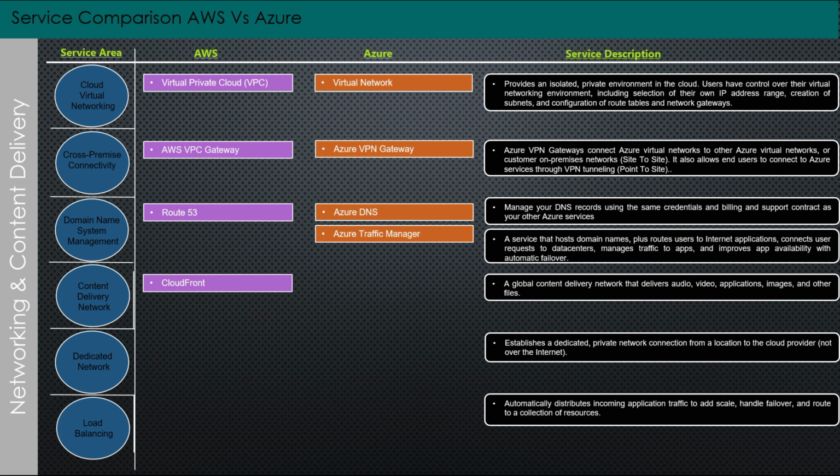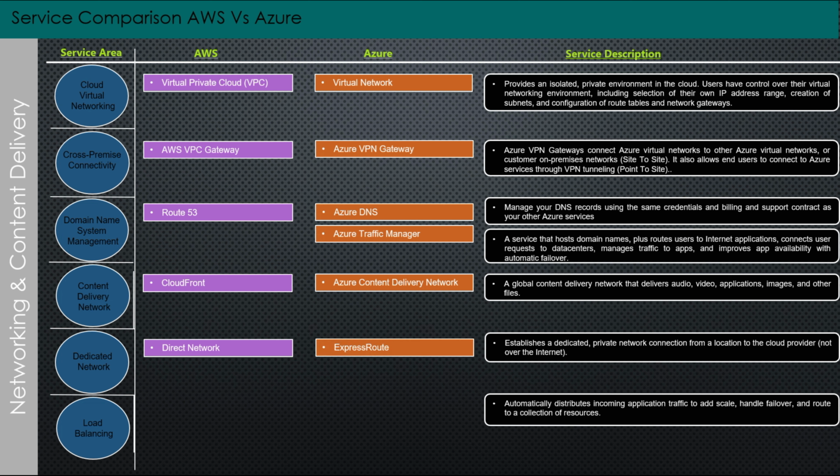Let's talk about the fifth service area, that is, Dedicated Network. AWS provides Direct Connect. Azure provides ExpressRoute. Let's talk about the sixth service area, that is, Load Balancing. AWS provides Classic Load Balancer, Network Load Balancer, and Application Load Balancer. Azure provides Load Balancer and Application Gateway.